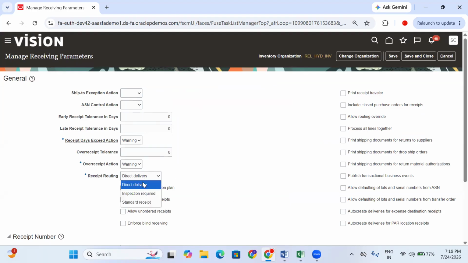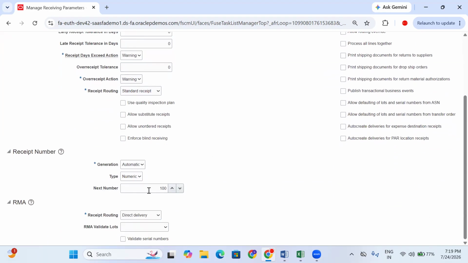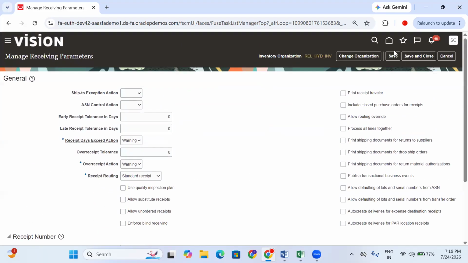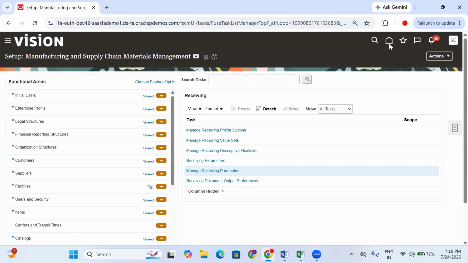Warning, direct delivery, you can keep as standard delivery. Parameters are already there. While receiving the material, a receipt number is generated, right? The receipt number is automatic. If you select manual, the system allows a manual receipt number. Click on Save and Close.